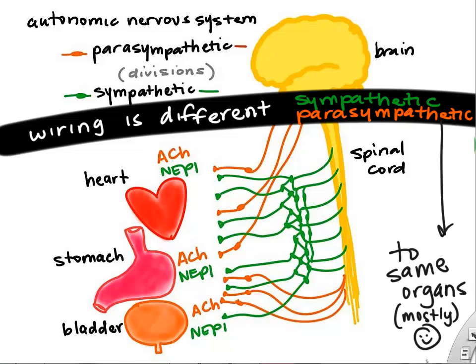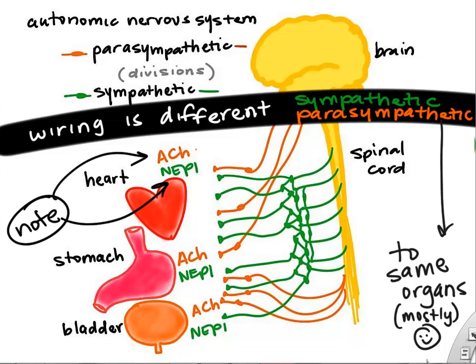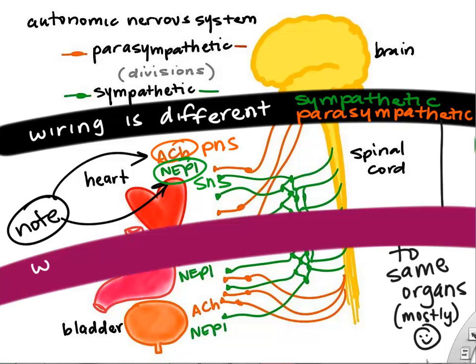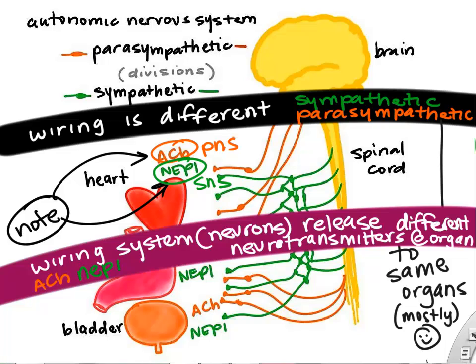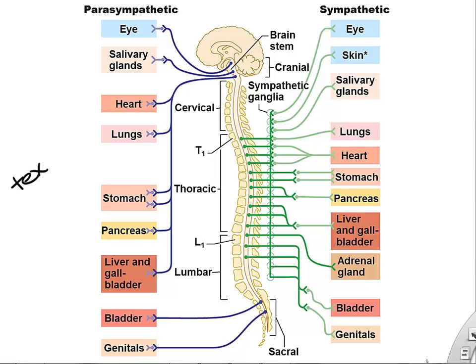So one of the things we can learn is that the wiring is different, so we can identify whether we're looking at sympathetic or parasympathetic neurons. The other thing is that these neurons need to release different neurotransmitters, chemicals, in order to cause the organs to do different things. So if the parasympathetic nervous system wants to slow down the heart, it will use acetylcholine. If the sympathetic nervous system wants to increase the heart rate, it will use norepinephrine. So they use different chemicals to cause different effects at the same exact organ.